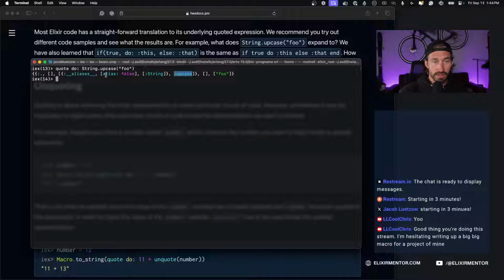Am I reading this right? See, I'm already confusing myself. In our arguments being passed in, we have a tuple as the first argument. Okay, yes.